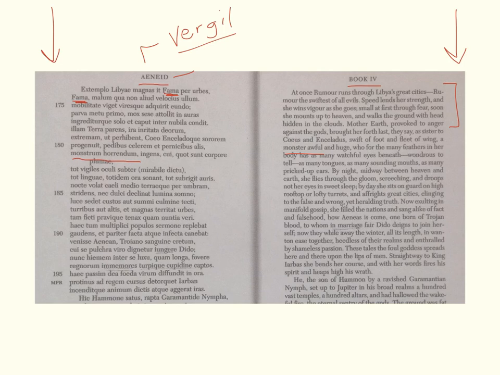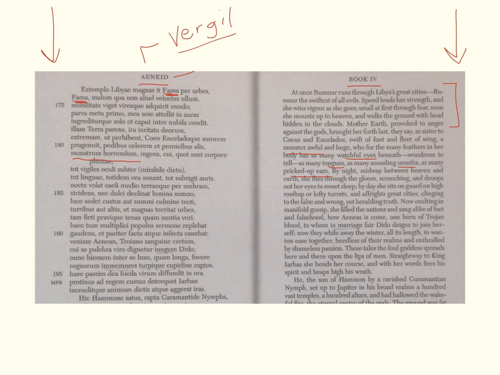So she has these feathers everywhere that allow her to fly all over the place, and all of these eyes underneath her, these watchful eyes, "wondrous to tell, as many tongues, as many sounding mouths, as many pricked up ears." So she's this horrible monster looking thing that's huge with these eyes all over her body and feathers and mouths and tongues and ears. Just a gorgeous image right there.